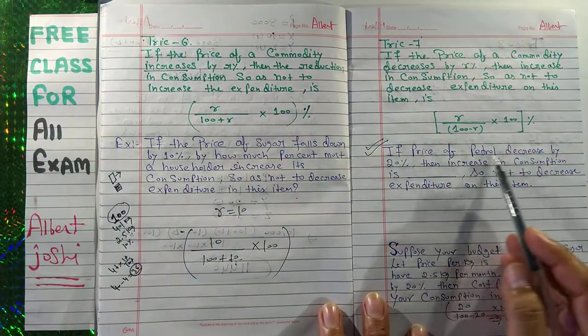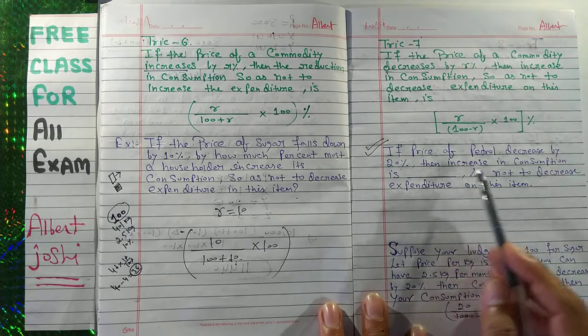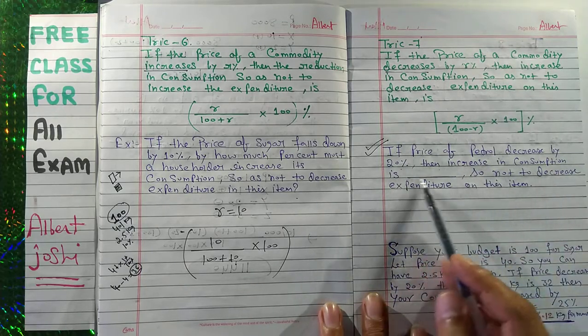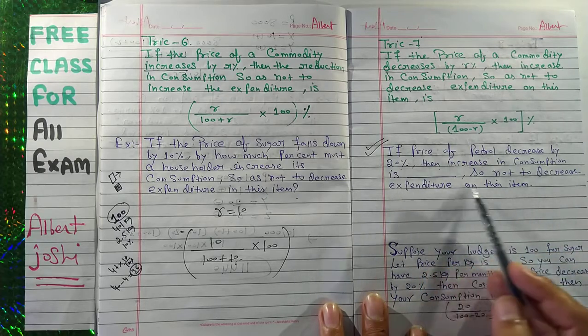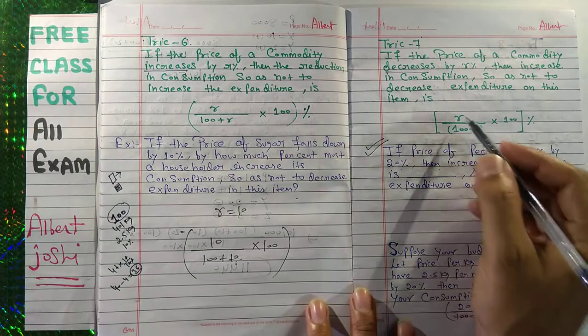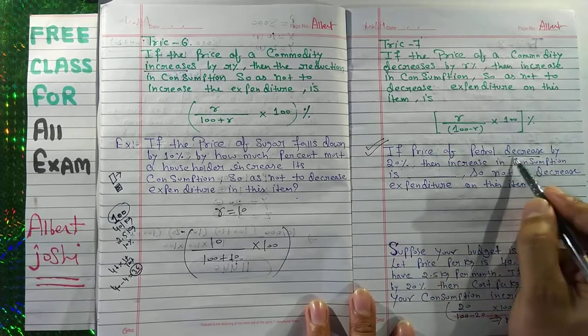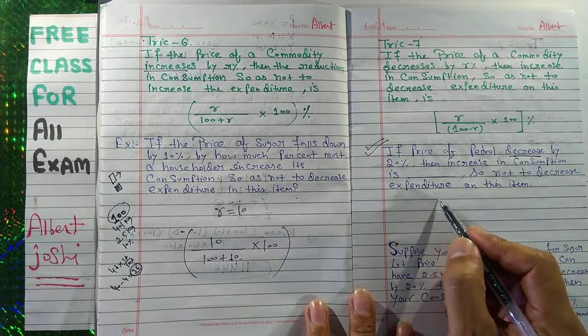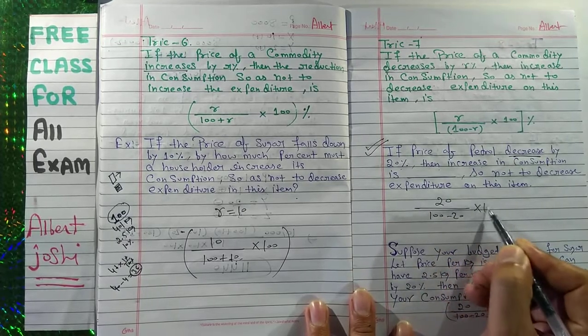The price of petrol decreased by 20%, then increase the consumption by dash so as not to decrease expenditure on this item. So you have to use this formula. Here the price is decreased, so this is 20 upon 100 minus 20 into 100.